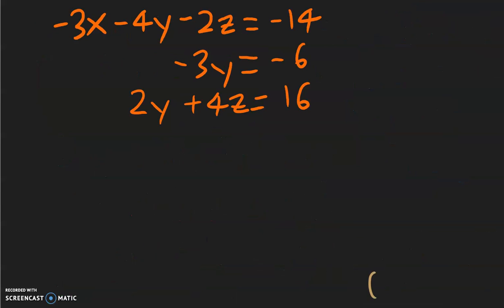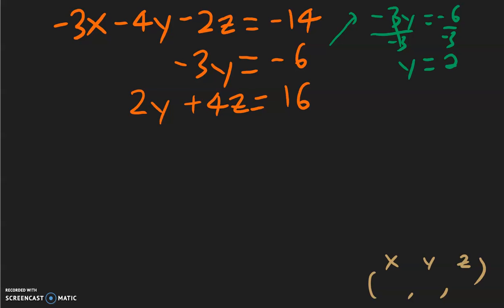For this example, we want to find the x, y, and z coordinates. But instead of the third equation, we need to start with the second equation because the second equation has only one variable. So the second equation, we have -3y equal to -6. So we need to divide both sides by -3. Y equal to positive 2. So positive 2 is our first answer. And be careful, I am putting that in the y because that is the variable that's equal to 2.